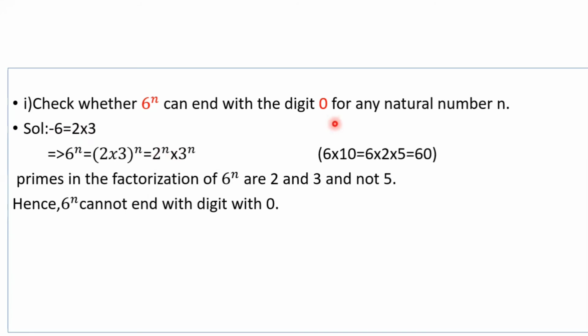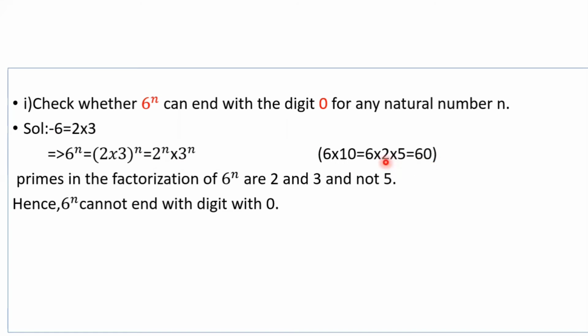A number ends with 0 when it is multiplied with powers of 10. When 6 is multiplied with 10, the number ends with the digit 0. 10 can be written as 2 into 5. 6 into 2 into 5 is 60. At this time only the number ends with the digit 0.